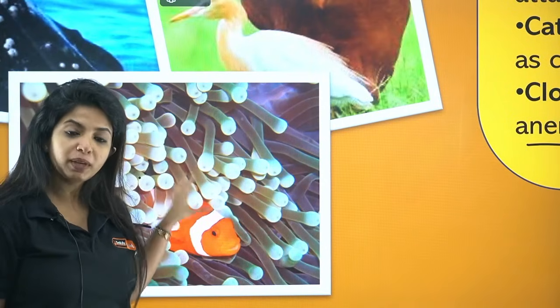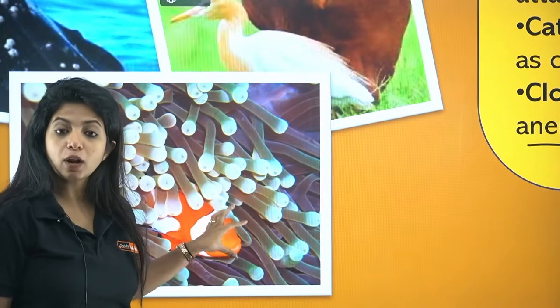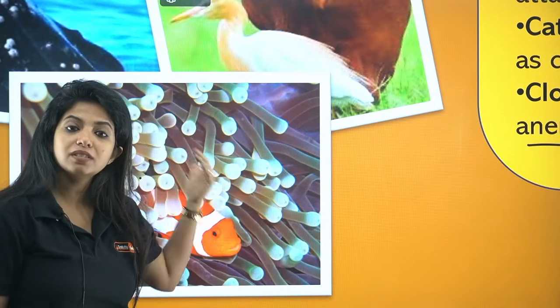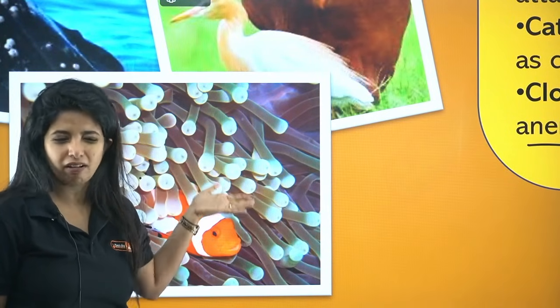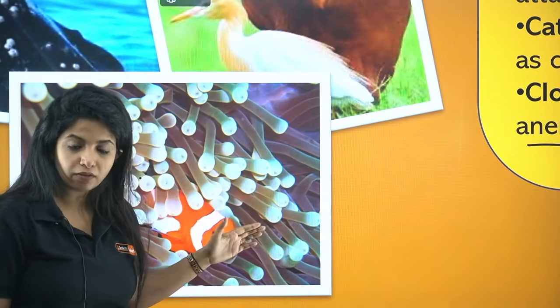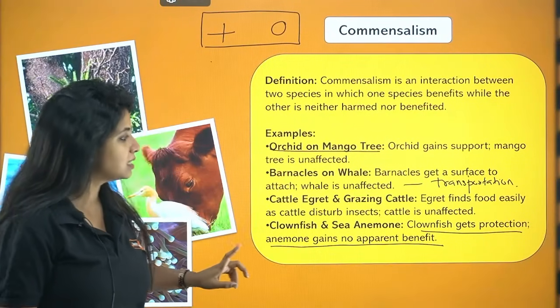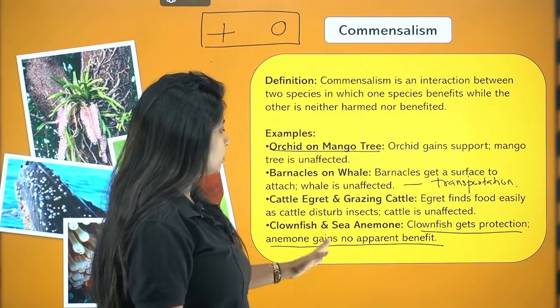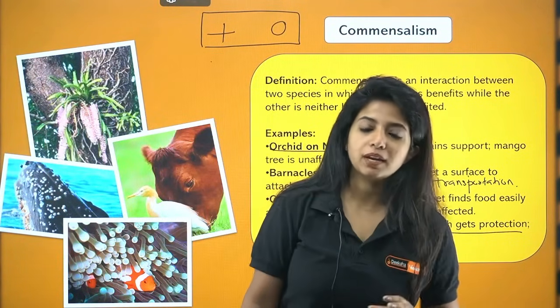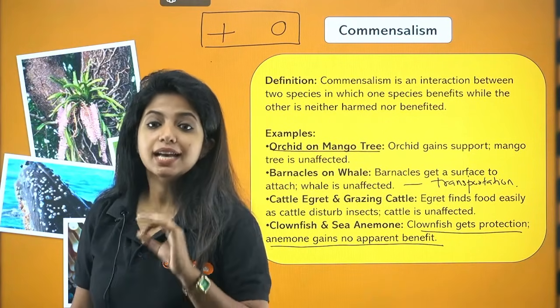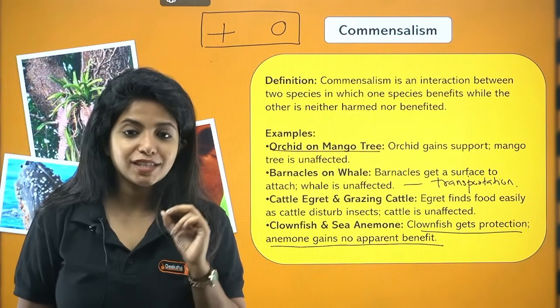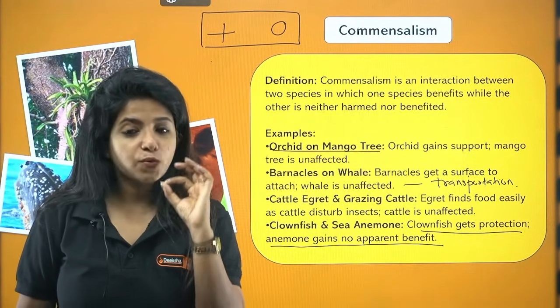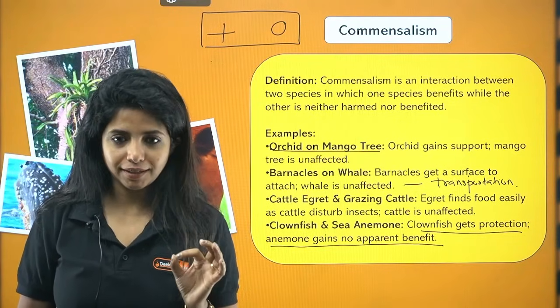What is the benefit of being here? Basically protection. Clownfish gets protection. What about the sea anemone? Does it get any benefit or is it getting harmed? No, it is not getting benefited nor getting harmed. So I'll say that clownfish gets protection and anemone gets no apparent benefit from it, and this is known as commensalism. And this is known as what? Commensalism.